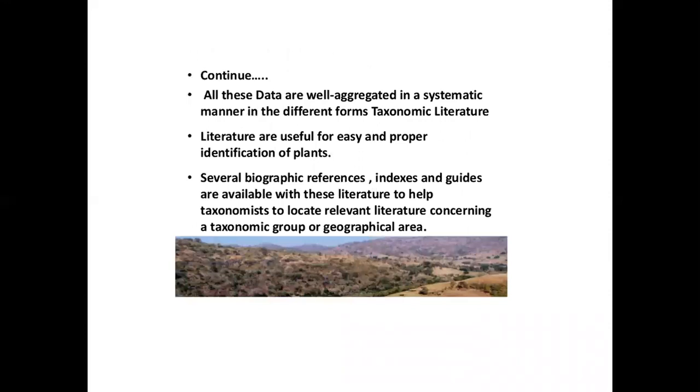All these data are well aggregated in a systematic manner in the different forms of taxonomic literature. Literature is useful for easy and proper identification of plants. Several bibliographic references, indexes, and guides are available with this literature to help taxonomists to locate relevant literature concerning a taxonomic group or geographical area.